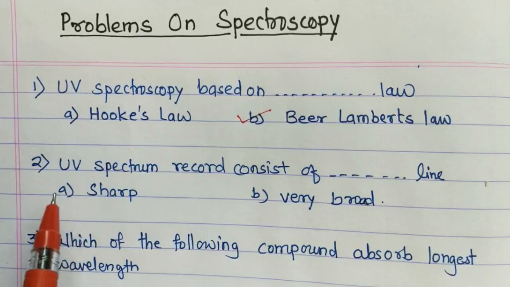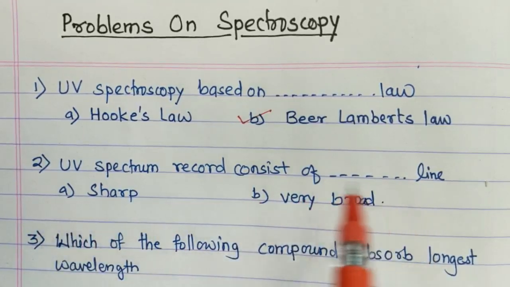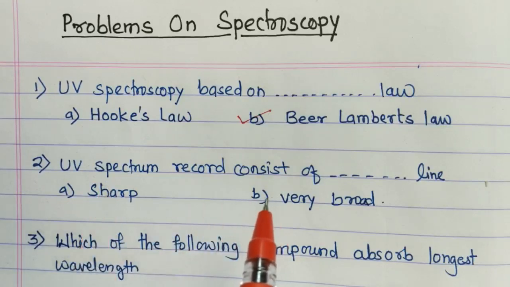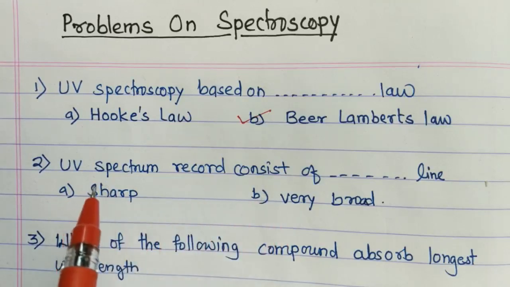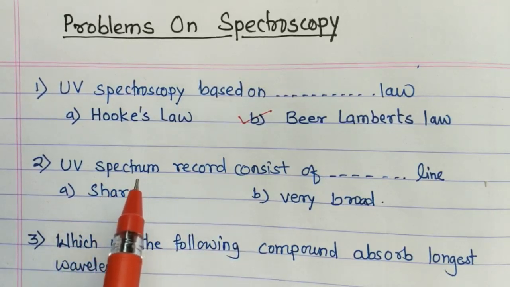The second question is, UV spectrum record consists of dash dash lines. So in UV spectra, the peaks you are seeing, whether they are sharp or very broad. All of you know that in UV spectroscopy, UV radiations used have very high energy.